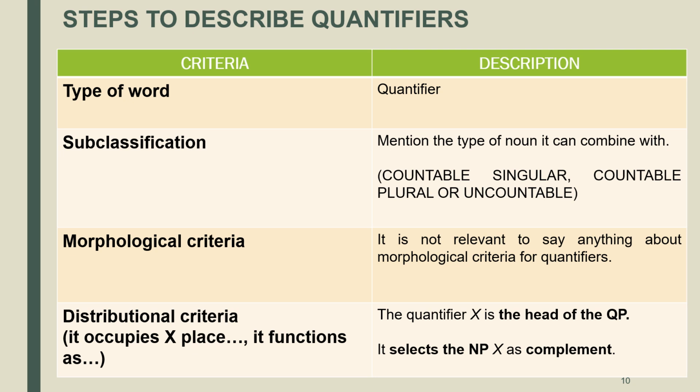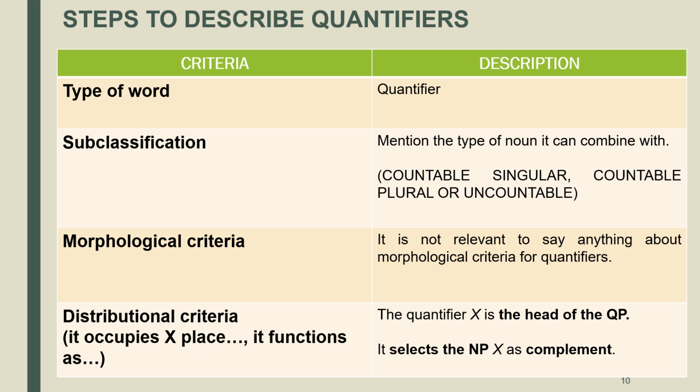In relation to the subclassification, remember that there are no subtypes of quantifiers. So, what you're going to do is to mention the type of noun that quantifier can combine with. Remember that quantifiers can combine with countable singular, countable plural, or uncountable nouns.